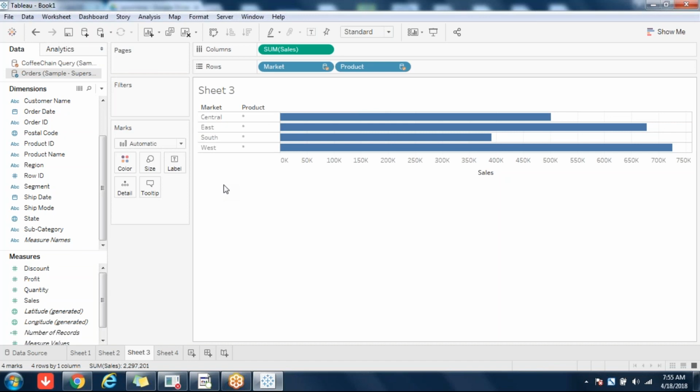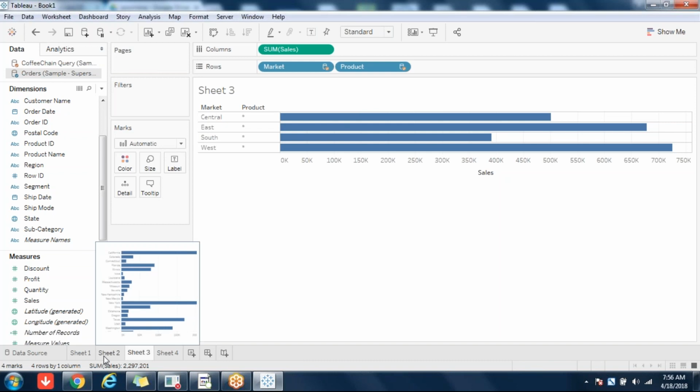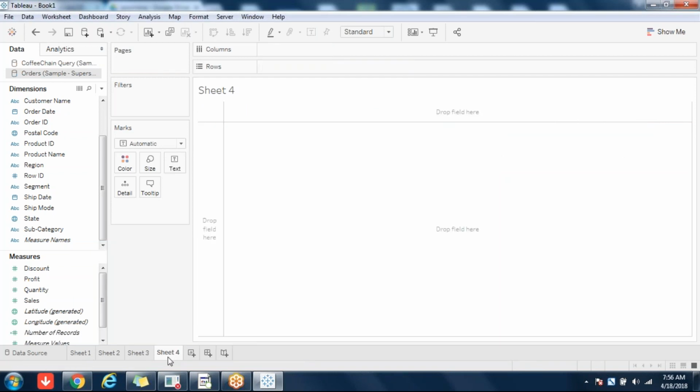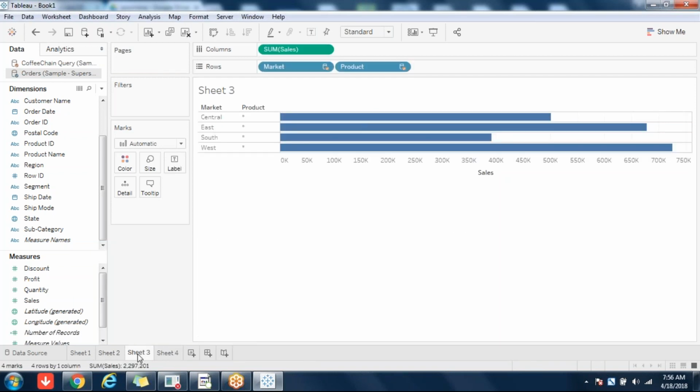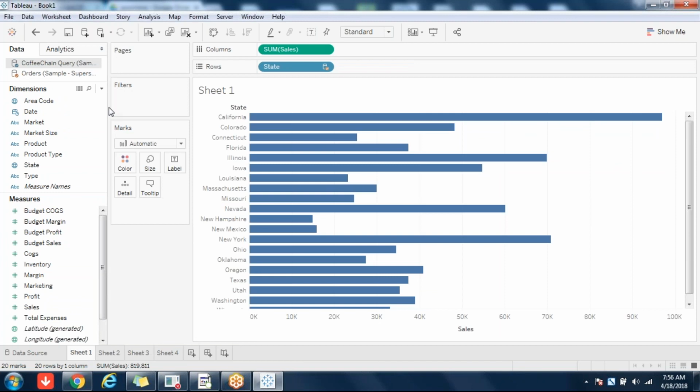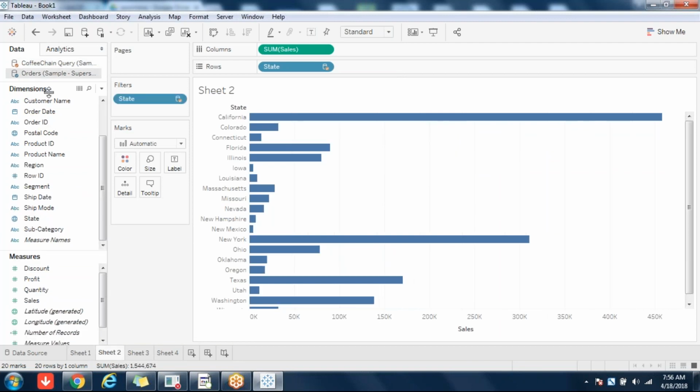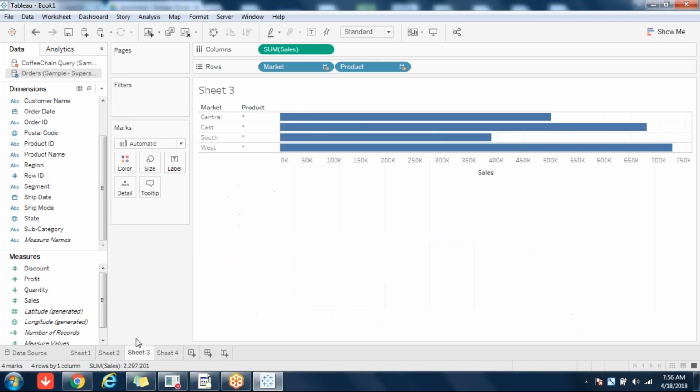One minute, RK. Here I have a doubt: how do you toggle between the primary data source and the secondary data source? Yes, it is very simple. In the first sheet, the primary data source is coffee chain and the secondary data source is superstore. In the second one, orders is the primary and coffee chain is secondary. Whatever field you click on first will become the primary data source in that sheet.